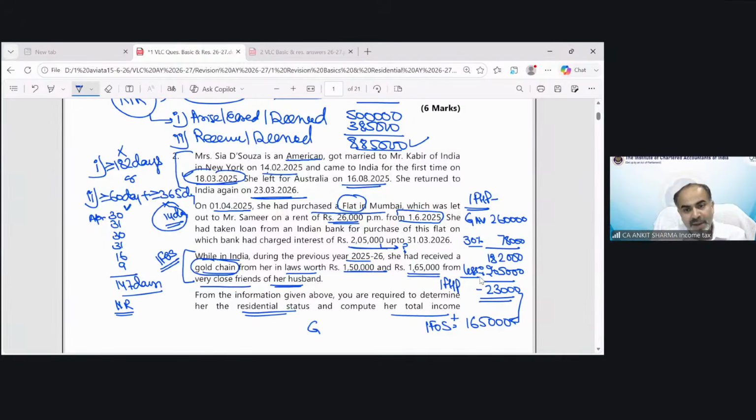So after applying that, your GTI would become 1,42,000 rupees. And that would be your total income also, because no chapter 6A deduction has been given in the question. So the answer would be 1,42,000.